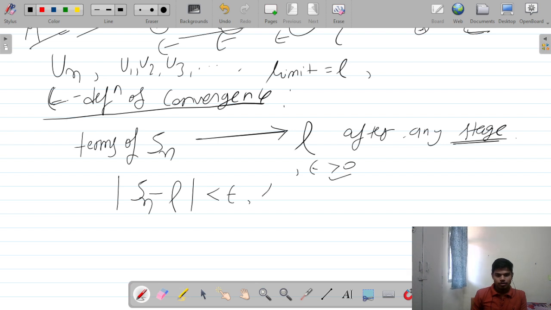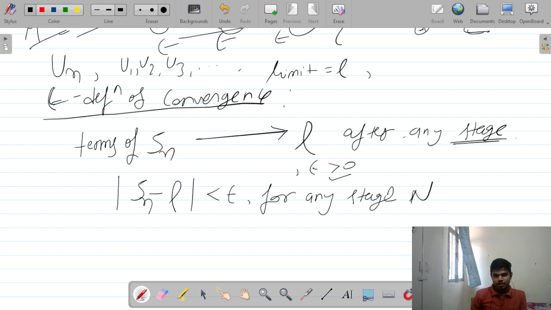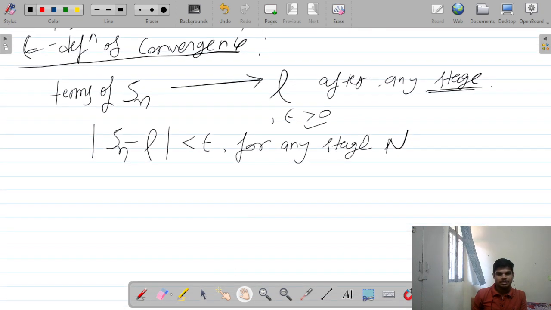Epsilon is any positive number, for any stage n. Now we will understand the stage. The stage is, we can say, the position where the soldiers are reaching, and after blasting the grenade they are moving towards this position.